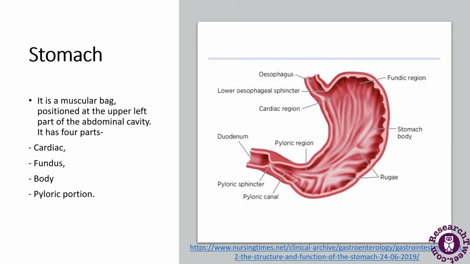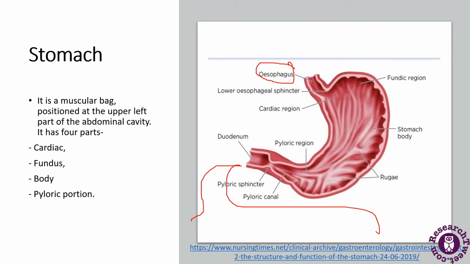Next comes the stomach. As you can see, the stomach, which is represented here, is a sac-like organ which is located between the esophagus and the small intestine. After this there is the small intestine and large intestine. Its functions are to store, dissolve and partially digest the food particles, and to regulate the rate at which the stomach's contents are released into the small intestine.